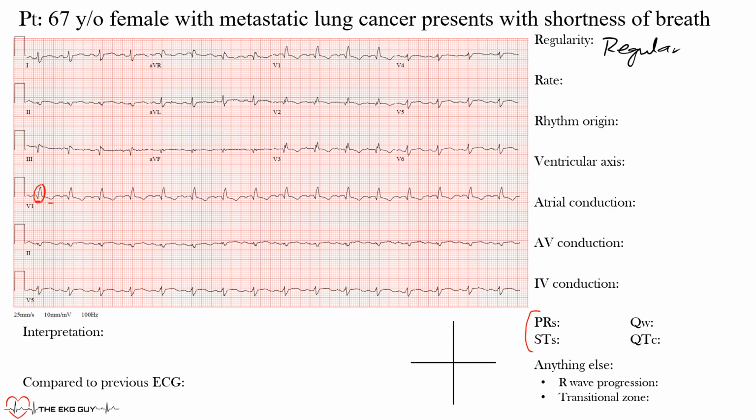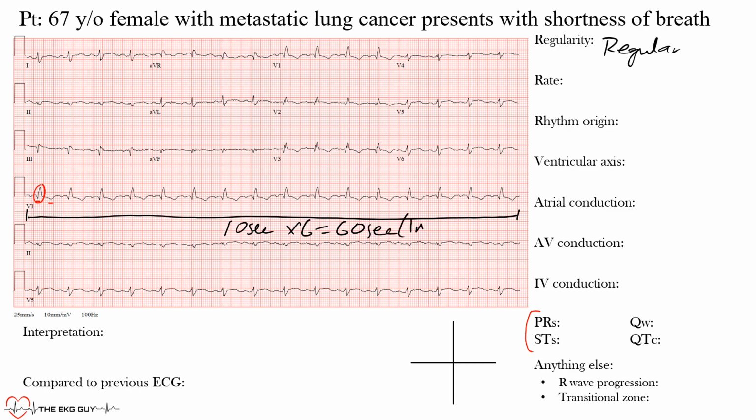So because we have a regular rhythm, there's a few ways we can find it. Okay, the first way, which you can use for both regular and irregular rhythms, is knowing that from beginning all the way to the end of our standard 12 lead, which we're looking at here, is 10 seconds. And 10 seconds times 6 is 60 seconds. And you should know that equals 1 minute. Okay, that means if we count the complexes going across, multiply by 6, we can get the rate in beats per minute. Okay, so let's do that right here.